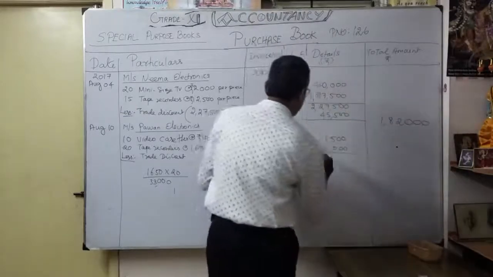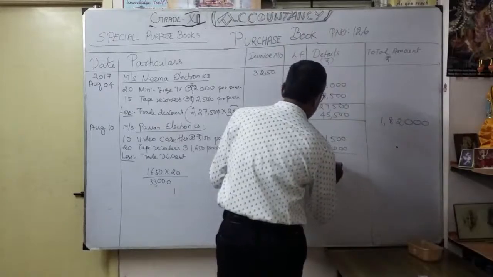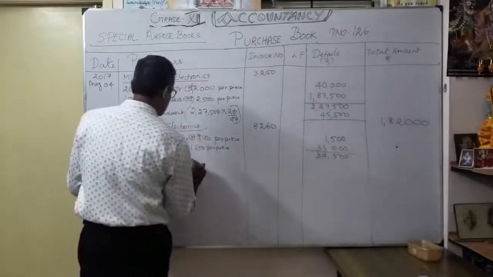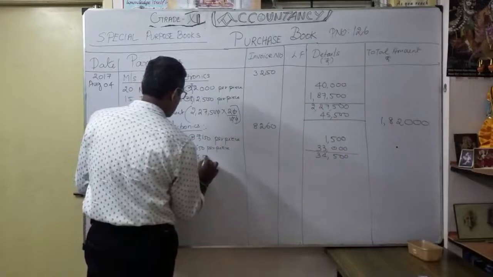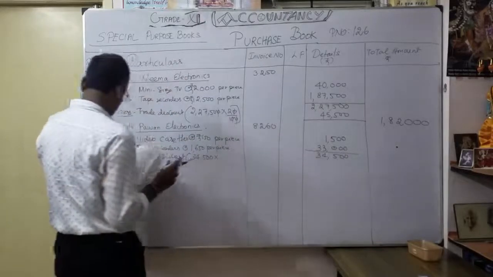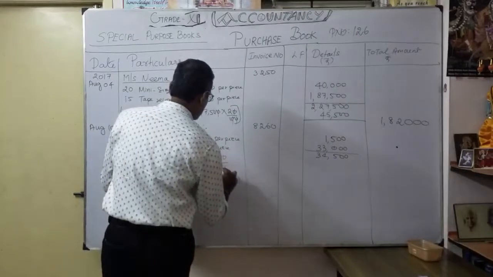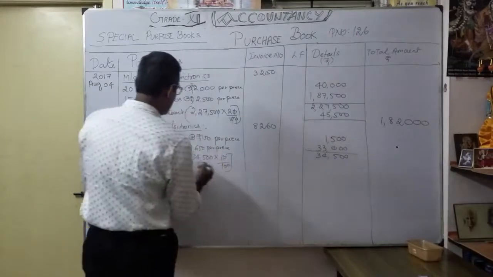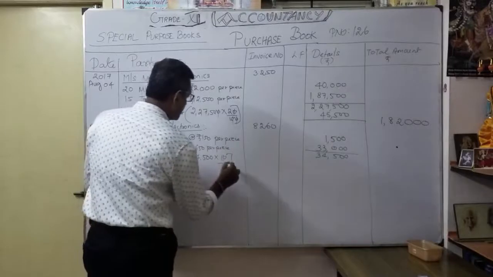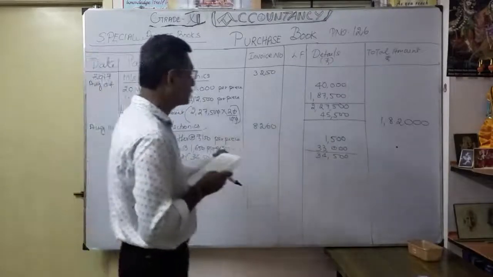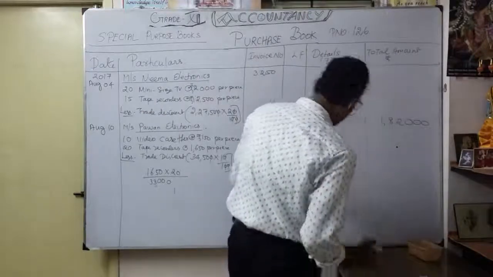34,500. Pay discount how much? 34,500 into 10%, isn't it? So 10 by 100. Now you want to simplify here itself. Okay, 10 here, 10 here. So how much you are going to deduct? 3,450. Very easy one. Okay.